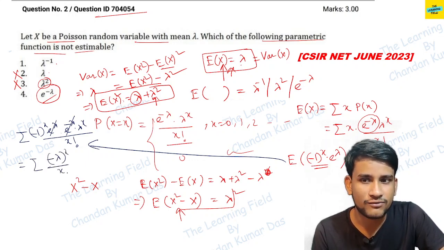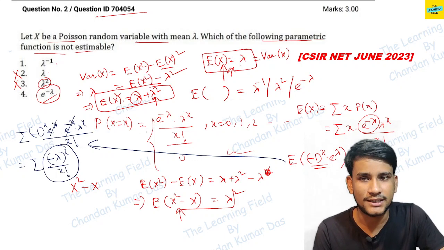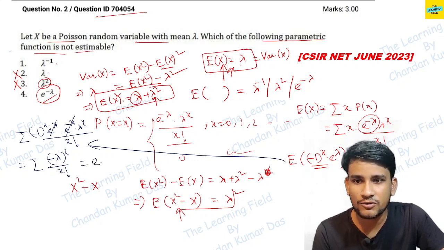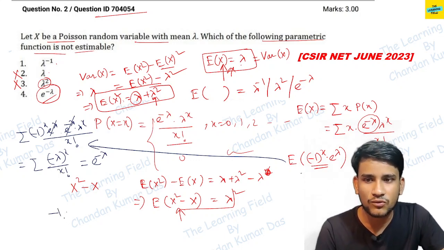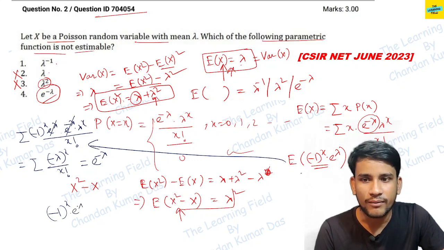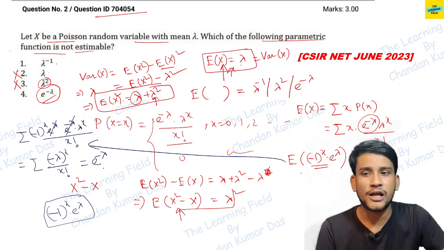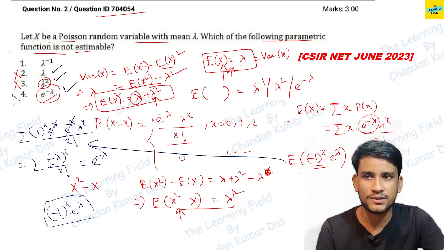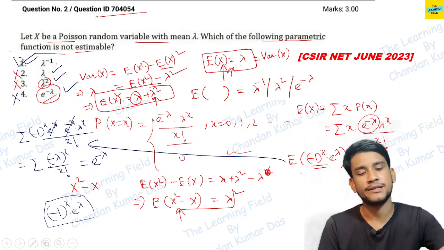If we take the expectation of this function, this is the series expansion of e to the power minus lambda. So if we take the expectation of the function minus 1 to the power x into e to the power lambda, we get the expected value e to the power minus lambda. That means this is also estimable. This is estimable, this is estimable, this is estimable, so this option is not correct. Not estimable is option A. So this is the correct answer of this problem.